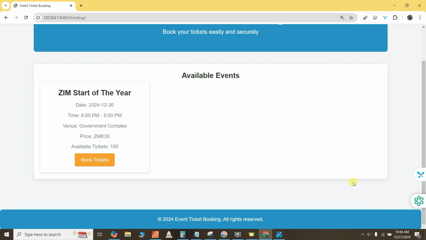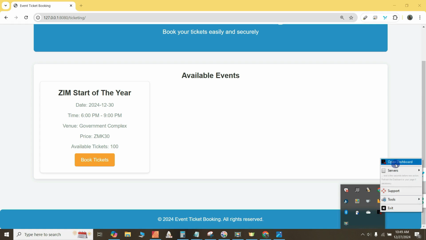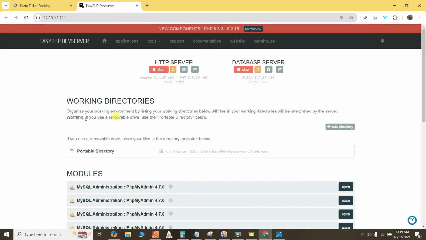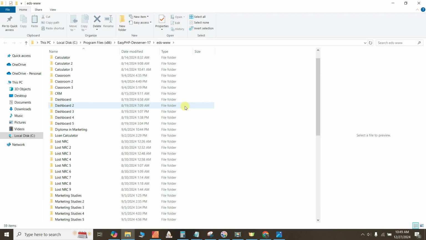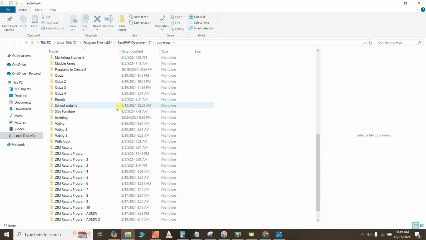And in fact, I'm also going to add additional events. So I will come right here on my laptop, right click this, and this is an application that I'm using. It's called Easy PHP. It allows you to convert your laptop into a server. Pretty cool. All right, so I'm going to go right to my files over here. You'll be able to follow through when we actually start the lesson. So I'm interested in the ticketing application, and it's right over here.